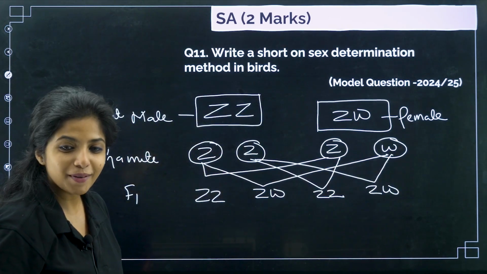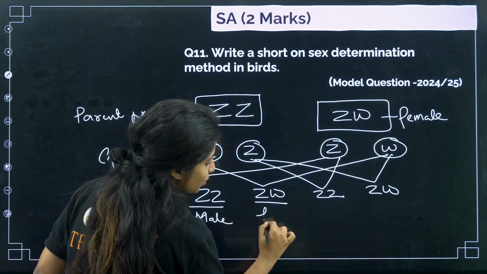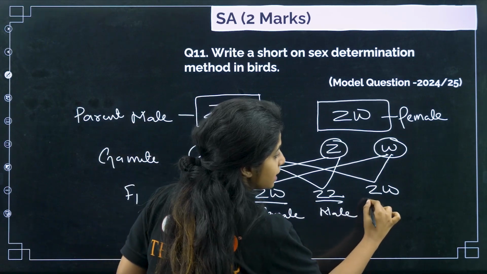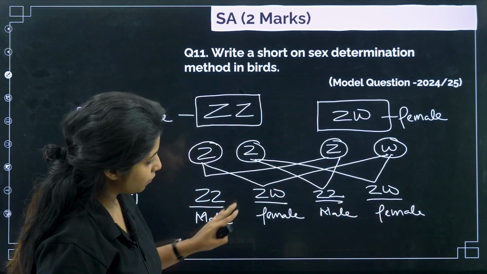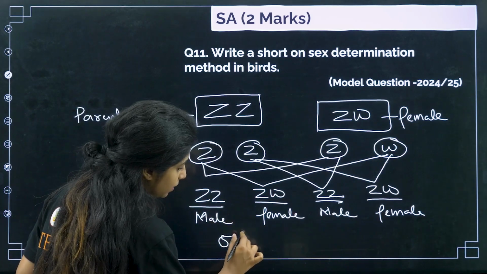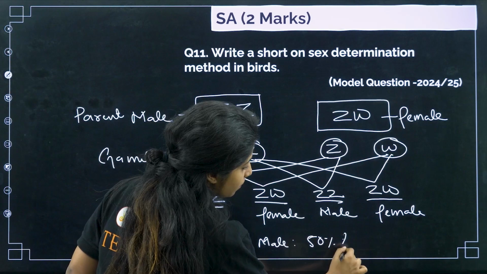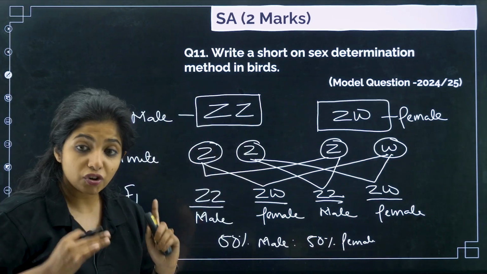So let's see who all are male and who all are female. ZZ, so it has to be a male. ZW, so it has to be a female. Again ZZ, it has to be a male. ZW, it has to be a female. So can I say 50% of them are male and 50% of them are female. Works? And how will you write this as well?